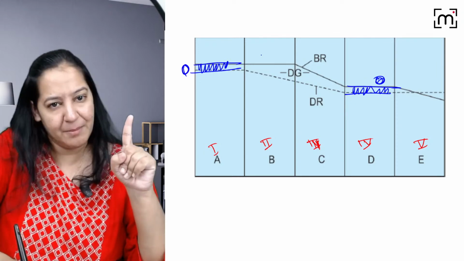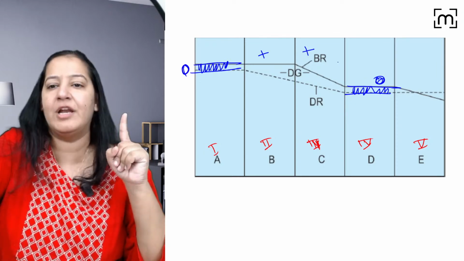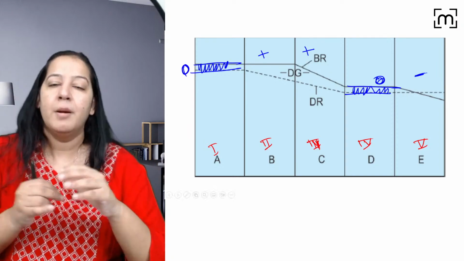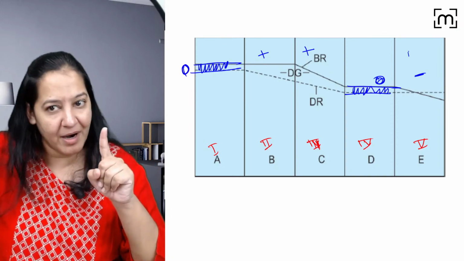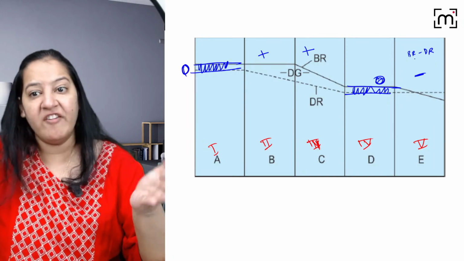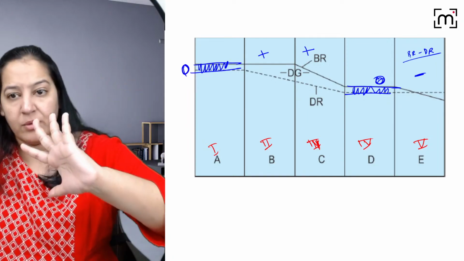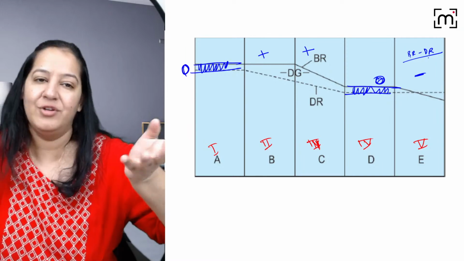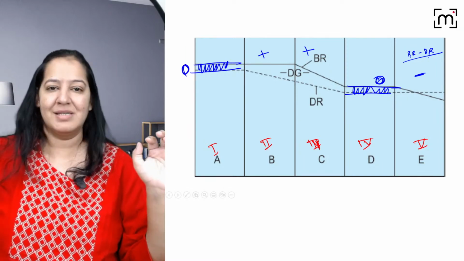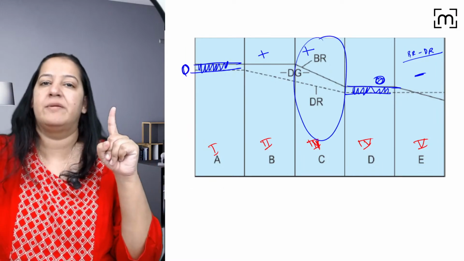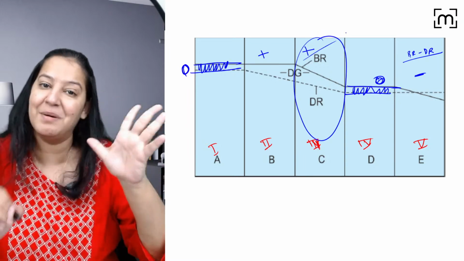Right? But here some growth rate is positive. Here also it's positive value. In stage 5, it will be a negative value, because here the formula is birth rate minus death rate. But in stage 5, birth rate is lower than death rate. So the value is going to be negative. You got my point? Maximum growth rate is in stage 3. So currently we are in stage 3, the maximum growth rate.